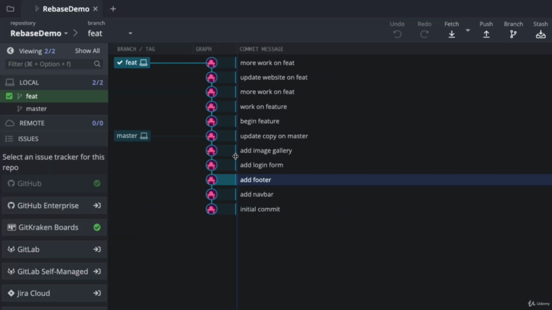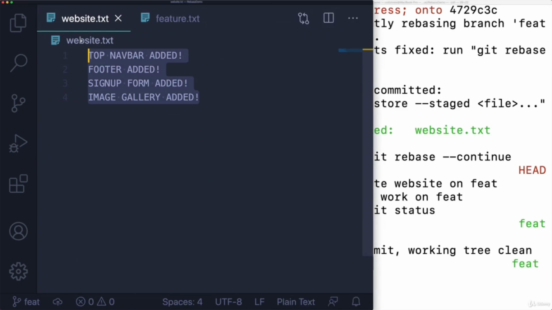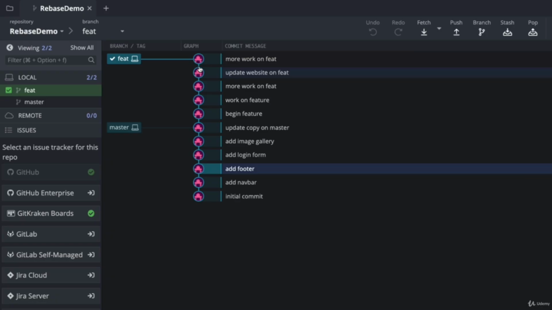We resolved the conflicts, and the end result is that the changes from master and feature are all combined. They're integrated, so I have exactly what I wanted, right? I have this file resolved the way it is, and the entire feature branch, all that history, was rewritten on top of the master branch, rebased on top of the tip of the master branch.